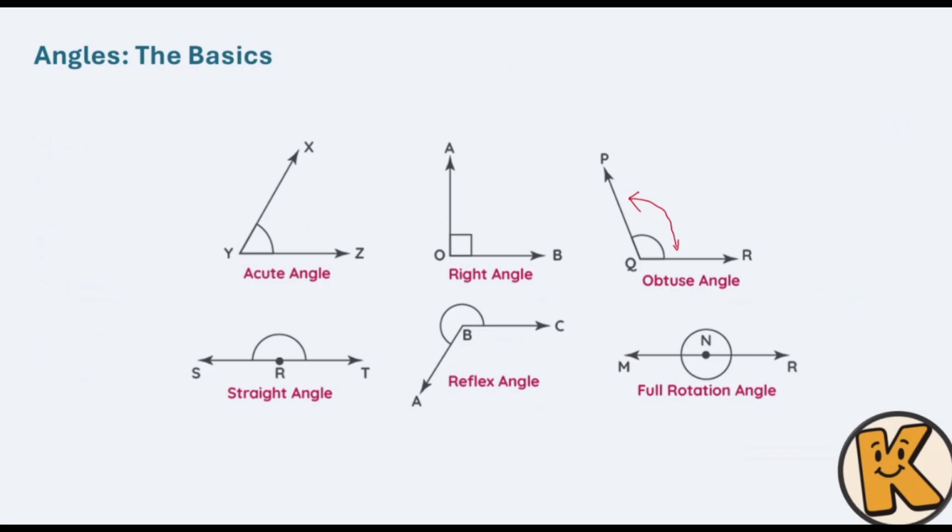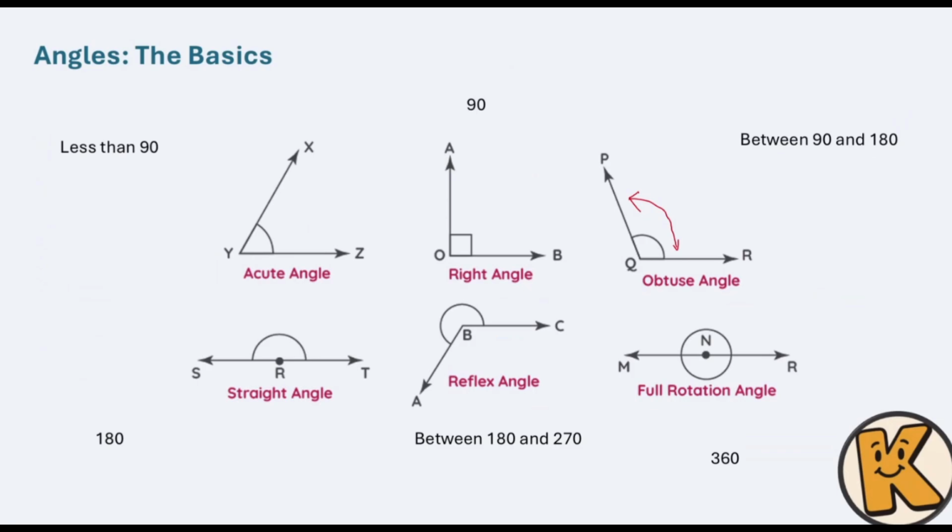We do have the acute angle that we call something between 0 and 90. We do have the right angle, where the degree or the distance between those two lines is going to be 90 itself. After that, we do have the obtuse angle, which is something between 90 and 180. We do have the straight angle, which is 180 degrees. We do have the reflex angle, something between 180 and 270. And we do have the full rotation angle.